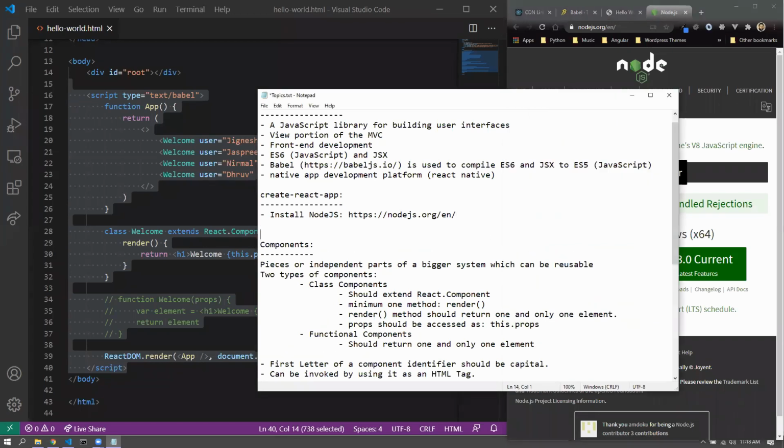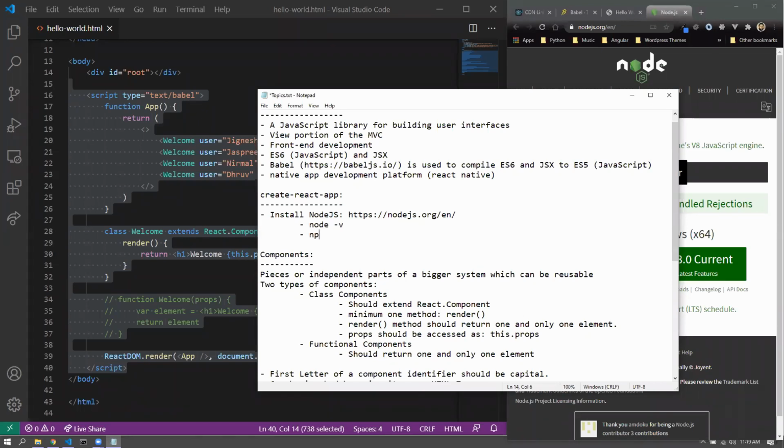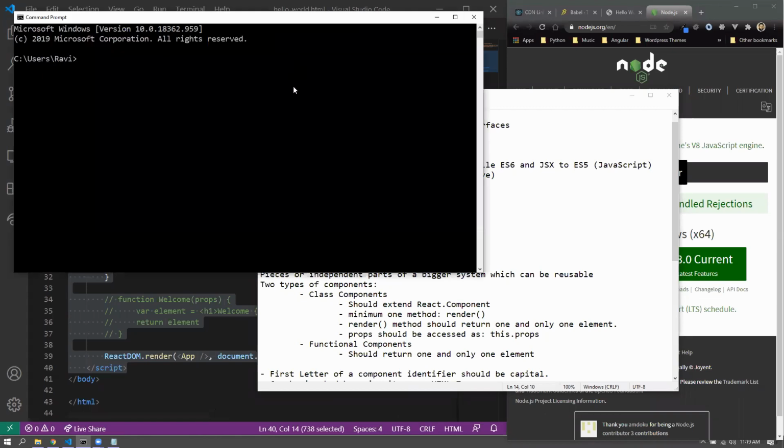But this would open up a few possibilities, like if you want to check, you can check node version, npm version. That would give you the versions of Node.js and npm. So I have a 12.16 version, and probably this is because one of the projects that I'm working on currently is running 12.16, and I've just stayed with that.